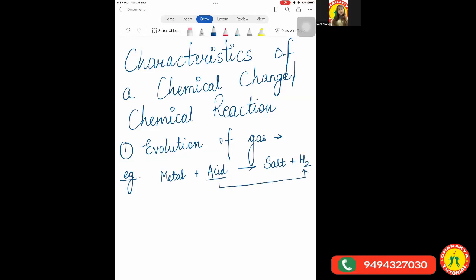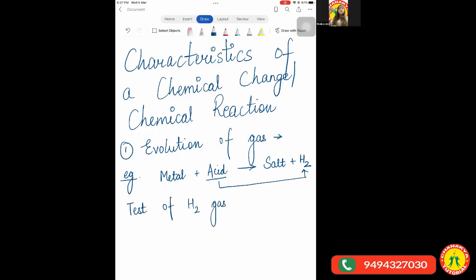Hydrogen gas. Fine. Now, there are mainly 2 or 3 gases which you have to study in the entire chemistry of class 10th. There are a number of gases, but what you are supposed to study in chemistry are very few. So for now, you should know about 2 main gases, the one being hydrogen and the other being carbon dioxide. So how do you test for the presence of hydrogen gas?